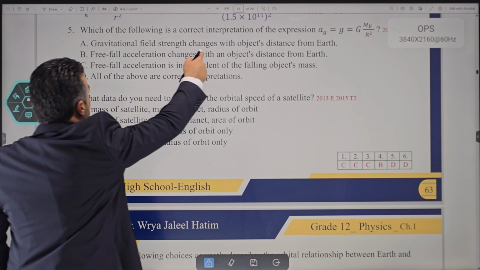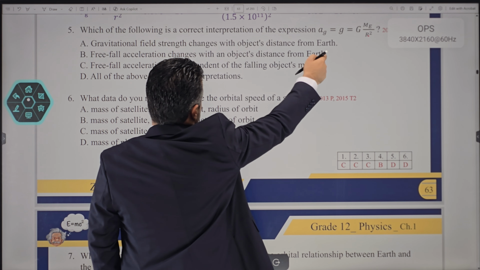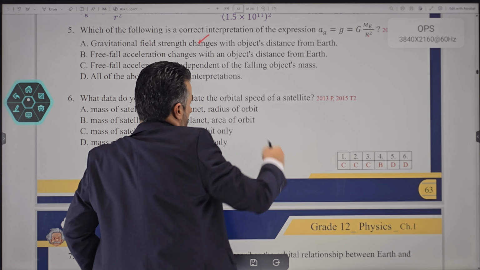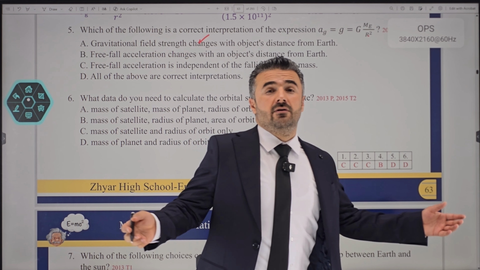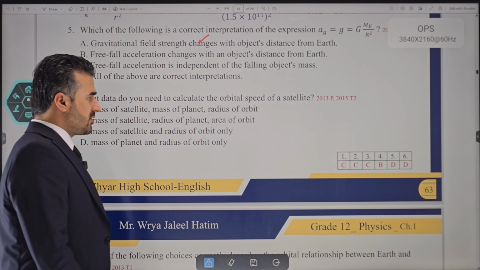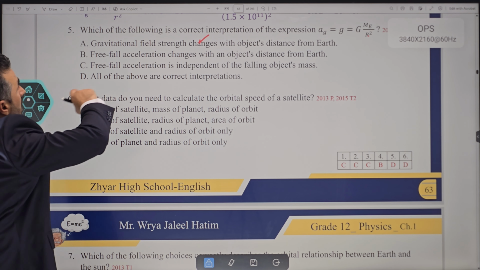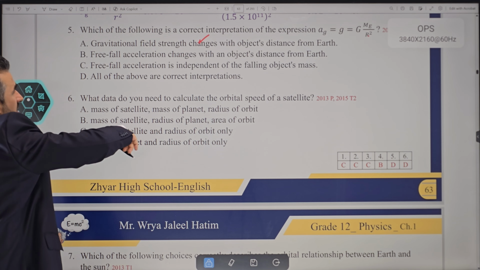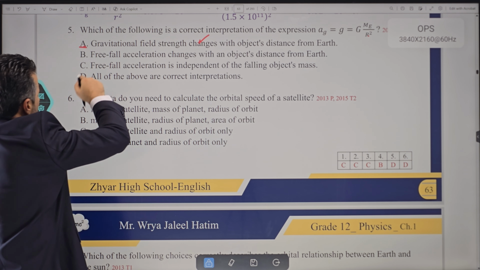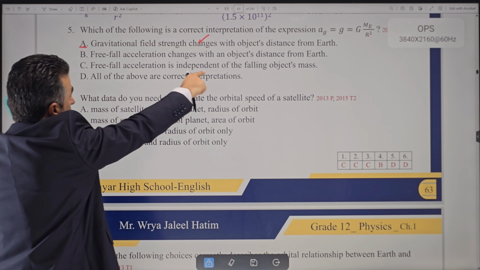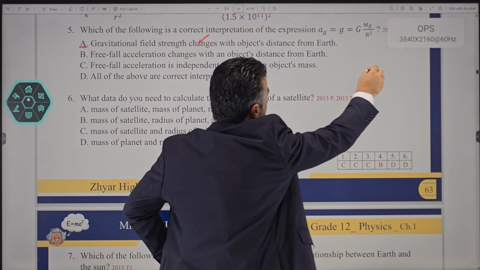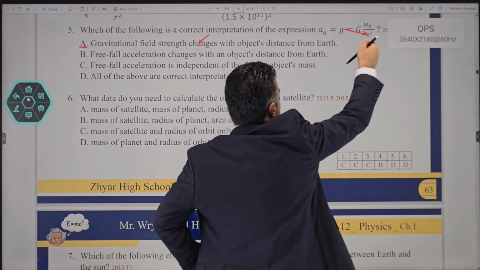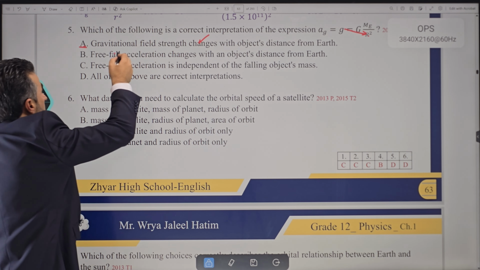It says gravitational field strength changes with the object's distance. That is true, of course. The closer, the stronger; the further, the weaker the gravitational field strength. So this is true. It says which of them is correct, so this one is correct, but always go through the other options too. Free fall acceleration changes with an object's distance. Is it changing? Yeah, so even this one is true.